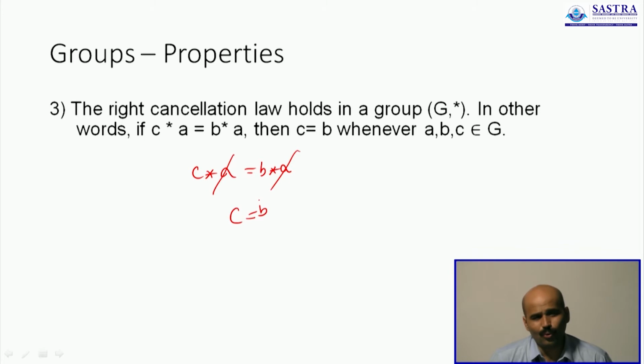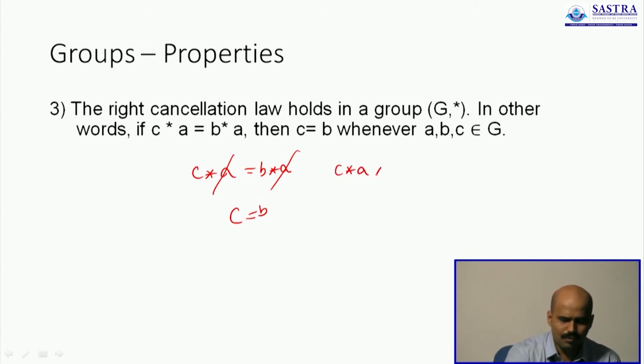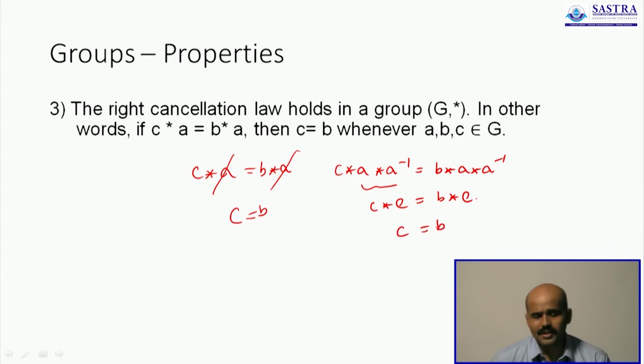You can cancel only when the elements A, B and C come from a proper group, because what you mean when you are cancelling is you are operating on both sides by the inverse of A. Therefore, these two elements will give us E again, and these two elements will give us an E again, and C with E is C, B with E is B. I get back my C is equal to B, but that's allowed only when this element is actually part of the group.